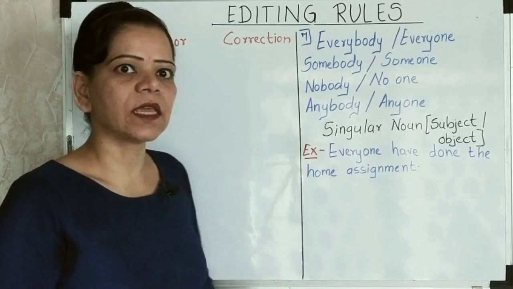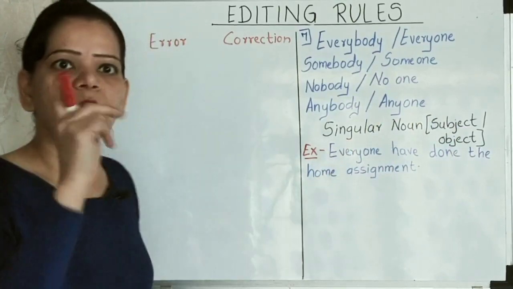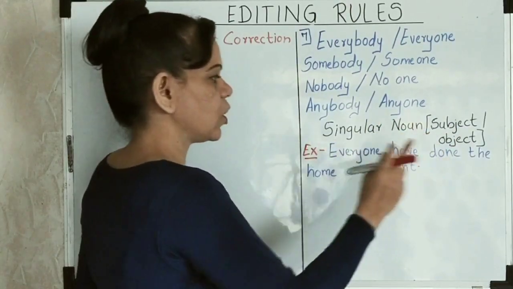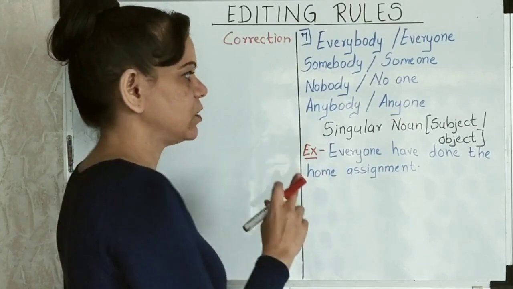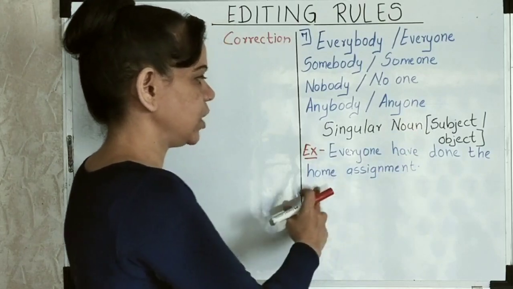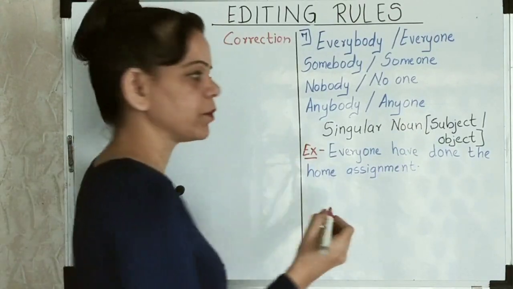So what will I say? Count it as a single subject or single object. One thing or one object, one subject or one object. For example, to clarify this point, if I have the sentence "Everyone have done the home assignment", what's the error? Can you jot it down?